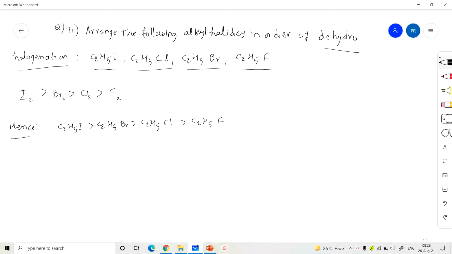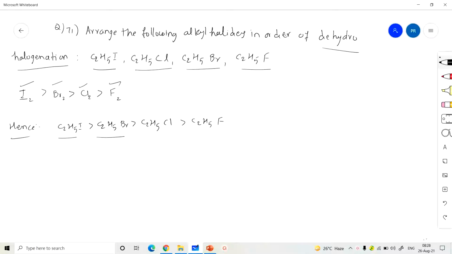So this depends mainly upon the ability of the leaving group, which readily releases from the compound. Iodine can release easily from the compound, more than bromine, than chlorine, than fluorine.